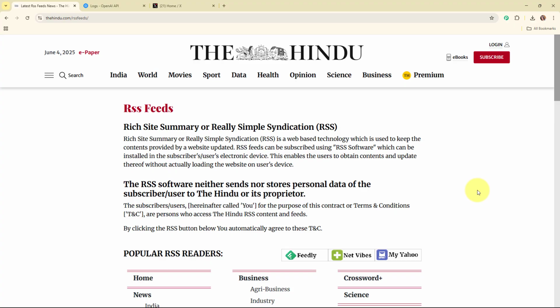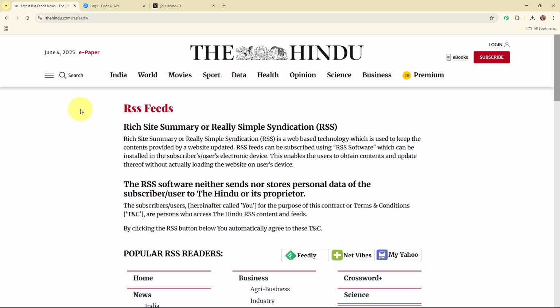In this video, I'll show you how to automatically turn your blog's RSS feed into tweets using an AI agent. This will help you stay active on X, save time, and keep your followers updated every time you publish a new article. So I run a blog and publish new articles regularly, and I want to share these updates on Twitter to reach more people. But doing it manually every time takes effort and I sometimes forget. By converting my blog's RSS feed into tweets using an AI agent, I can automatically post tweets whenever I publish a new article. The AI can even write short, catchy tweets based on the content. This helps me stay active on Twitter, save time, and make sure my followers are always updated with my latest post without doing anything manually.